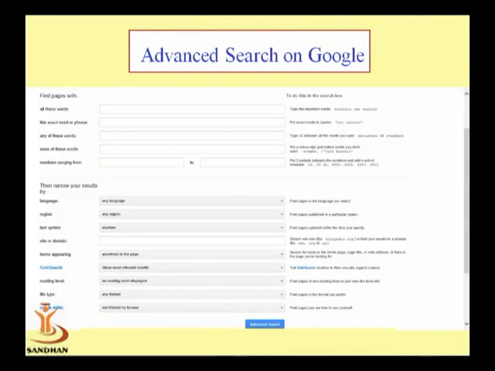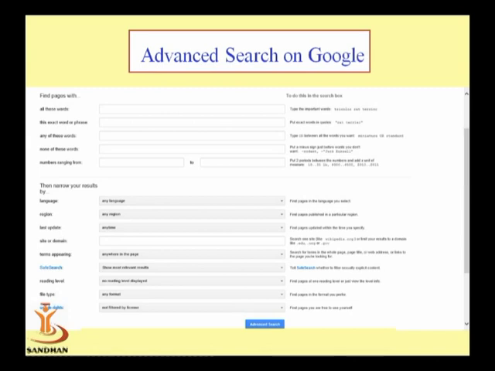Now see in the page, find pages with all these words, then title text means the first important words which we are finding. Then these exact words or phrase means if we want to search a specific word on a site, you have to give the word over here.